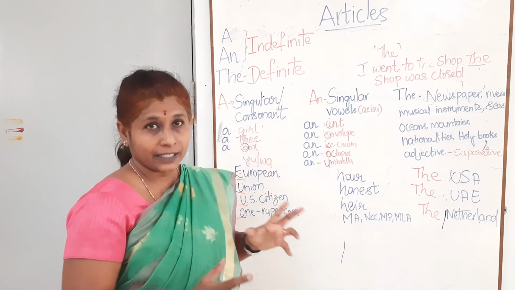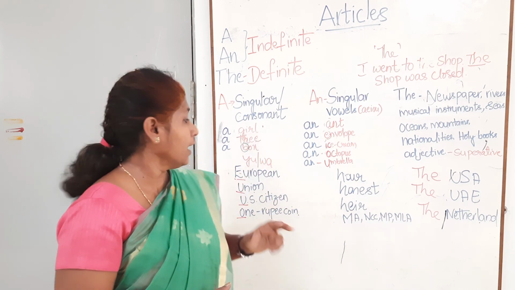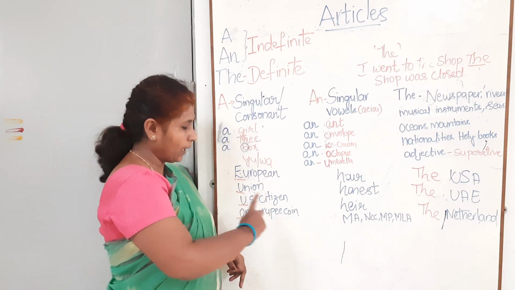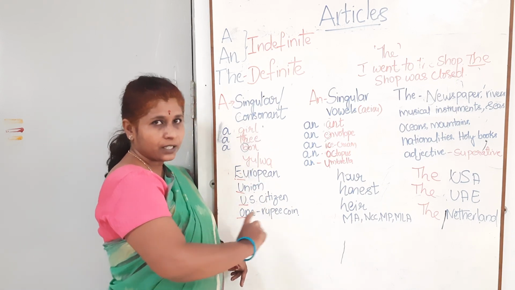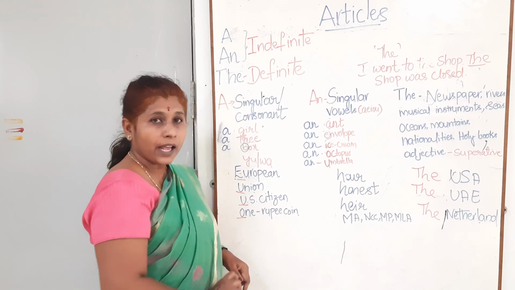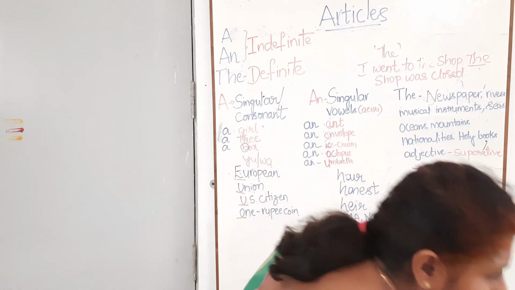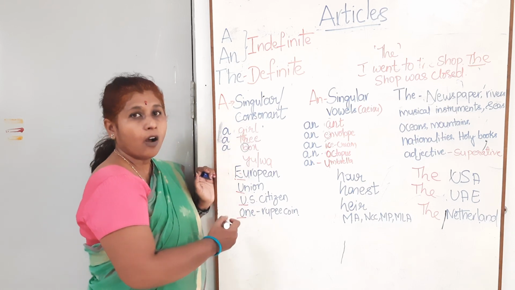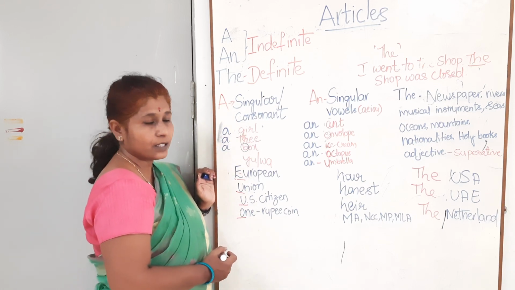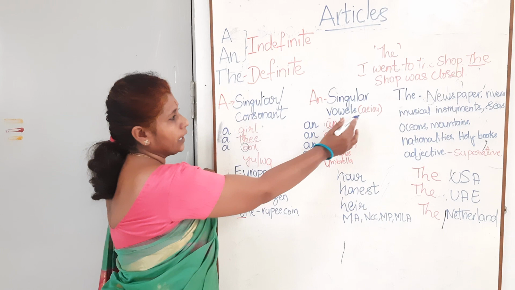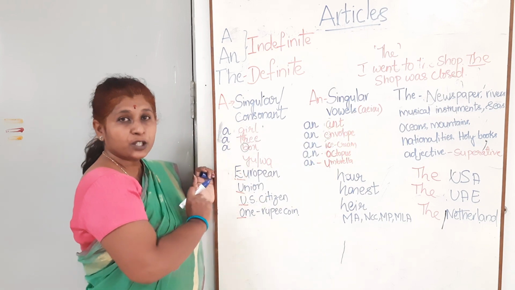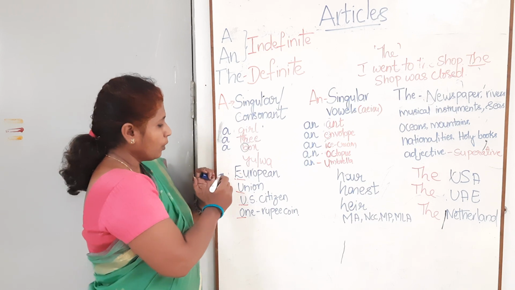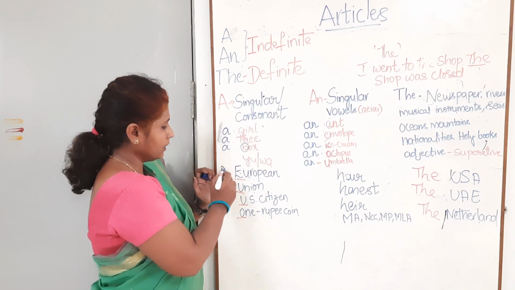Now the real twist in this is, here we have a list of words: European Union, US citizen, one rupee coin. As you all know, they begin with E, U, O, and all these are vowel letters. But what should we use? Is it a or an? I say a.